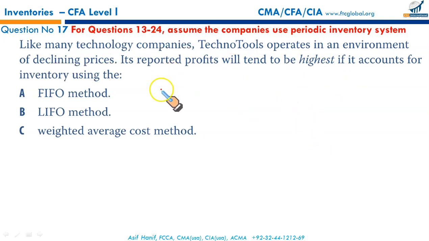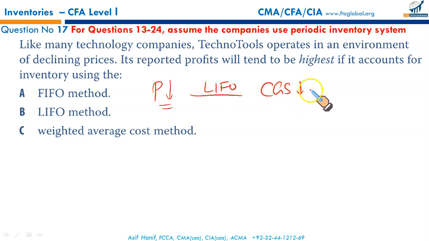Cross. Let's do it for LIFO now. Prices are falling. Under the LIFO cost flow assumption, when the prices are falling, the latest lower prices are charged to CGS. Lower prices charged to CGS will reduce the CGS, thereby increasing your gross profit, your net profit, your retained earnings, your equity. Correct. Look no further. This is the right option. When the prices are falling, profit under LIFO would be higher.